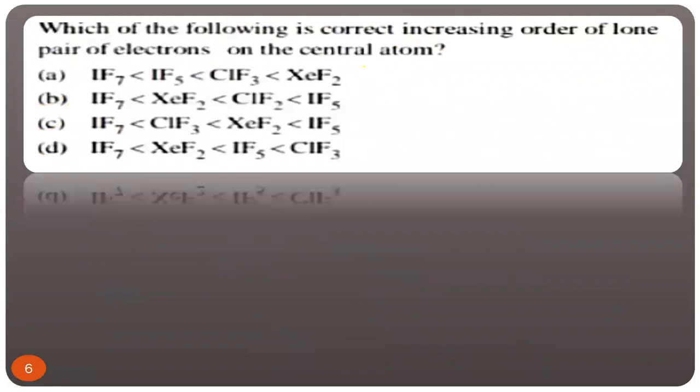Which of the following is the correct increasing order of lone pair? How to find the lone pair? This is the best way. If you have command over VSEPR theory, you can find the lone pair of any molecule. In IF7, how to find the lone pair? First of all, we have to find the number of electron pair. How to find the number of electron pair?